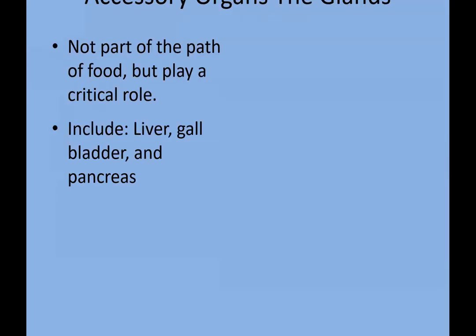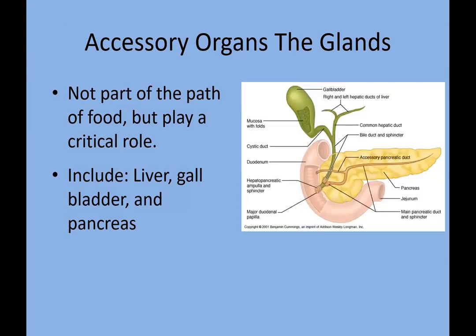Okay. Next, there are some glands that play a vital role in the digestive system. For example, one of the organs is the pancreas, then the gallbladder. These are glands as well.